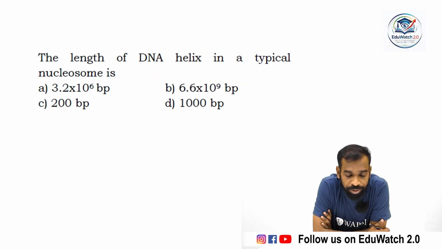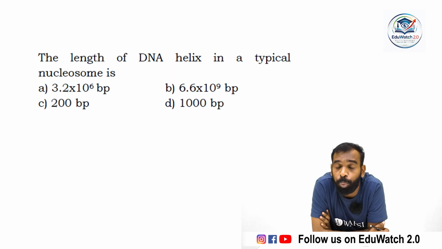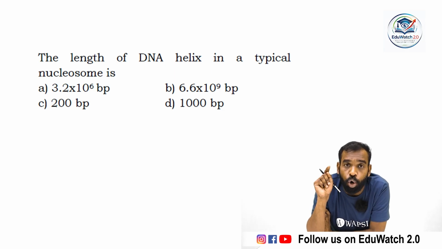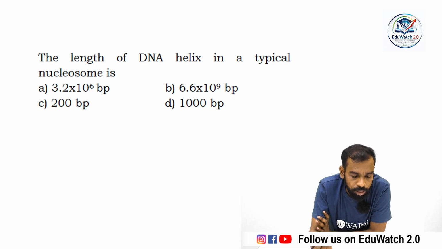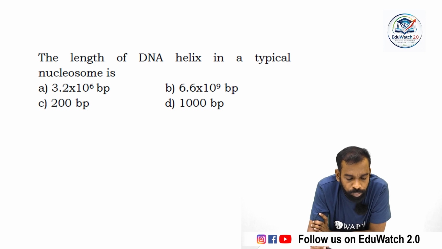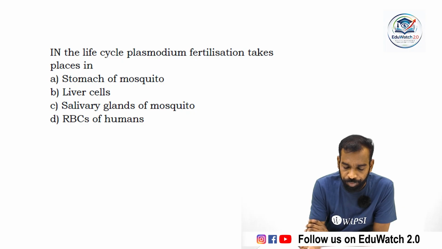The length of DNA helix in a typical nucleosome is clearly given in our NCERT. It is the length between consecutive base pairs in DNA. How much is the length of the DNA helix in a typical nucleosome, having how many base pairs? 200 base pairs.